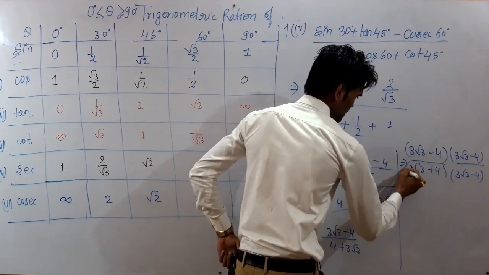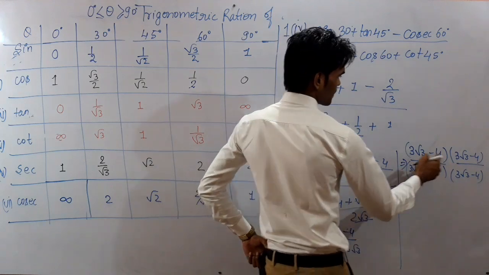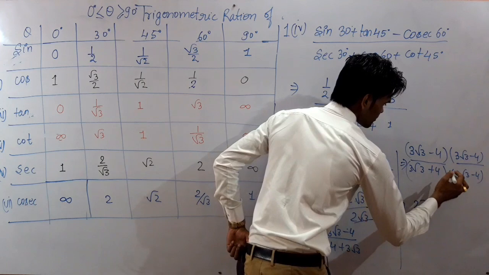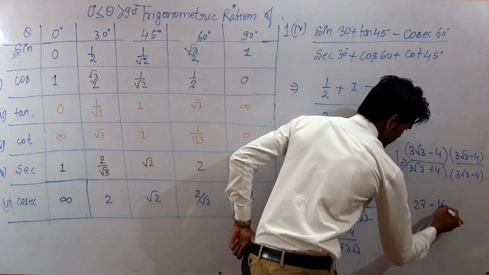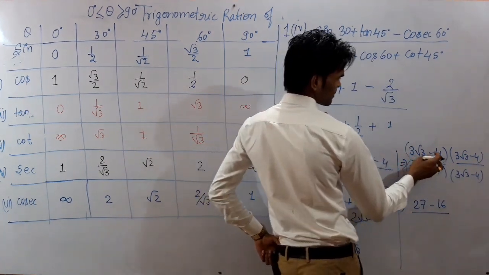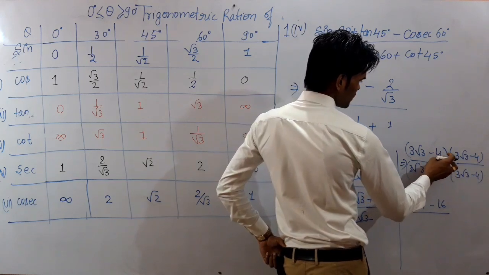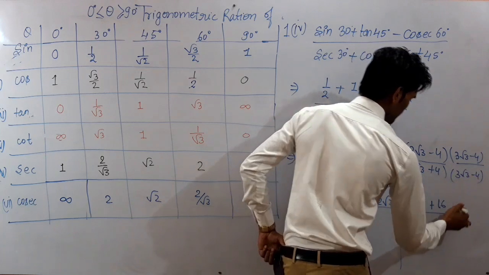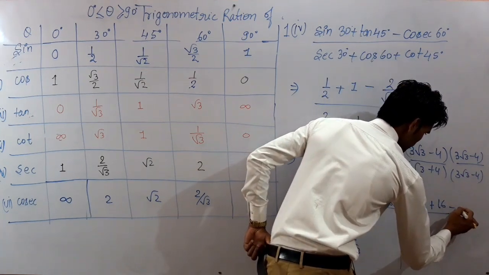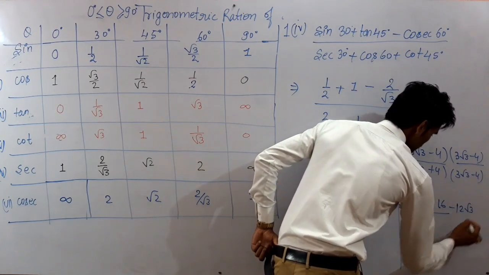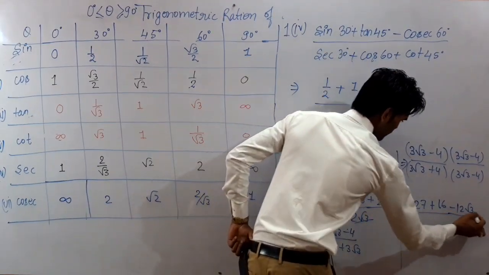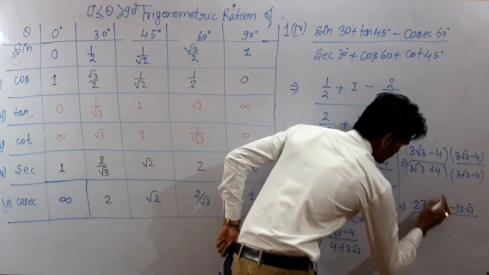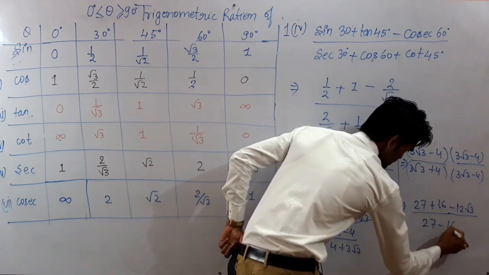So again in the next step you may solve it as this will become 3 threes are 9, 3 nines are 27 minus 4 fours are 16 whole upon, because it is a square minus b square now, so it will be plus, and here it will be 4 threes are 12 root 3, upon, a square minus b square, so this will be 27 and minus 4 fours are 16.